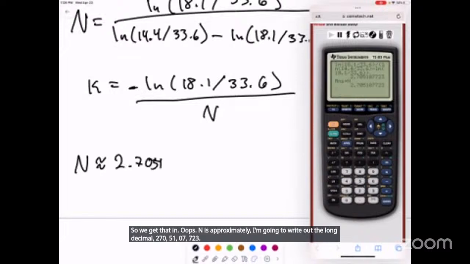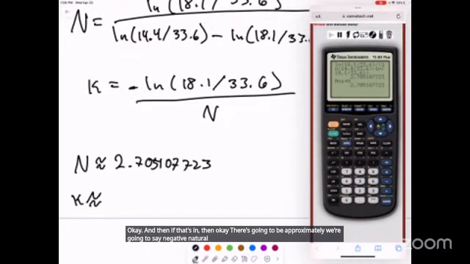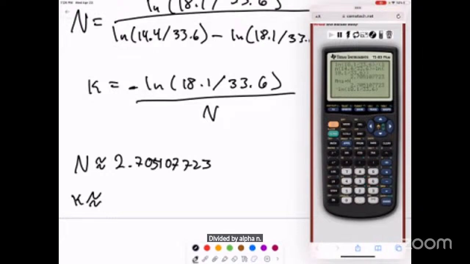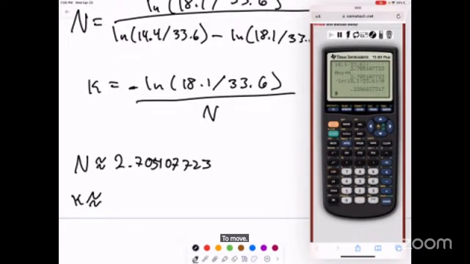Okay. And then if that's N, then our K is going to be approximately negative natural log of 18.1 over 33.6 divided by alpha N. And so for K, we get something like this. I'm going to write out the long decimal, 0.2286837317.